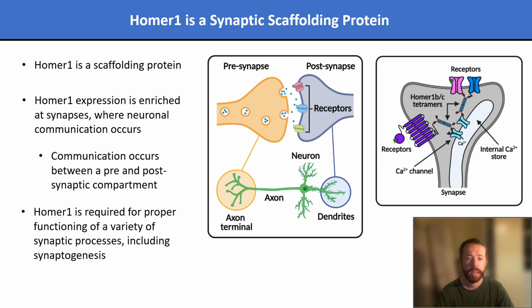specific proteins and facilitating signaling pathways which involve them, such as synaptic communication, which occurs between a pre- and a postsynaptic compartment. HOMA1 is predominantly located at the synapse, and it is known to be required for a variety of synaptic functions, including the formation of synapses, otherwise known as synaptogenesis.